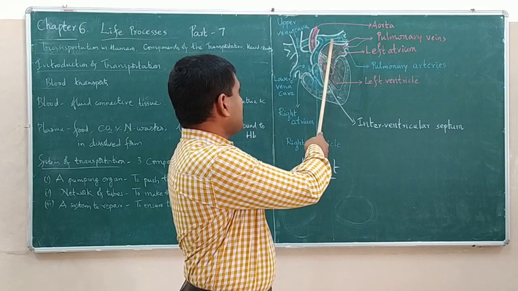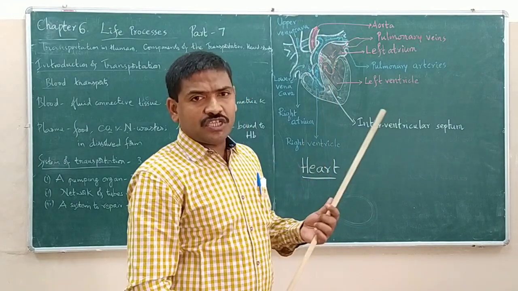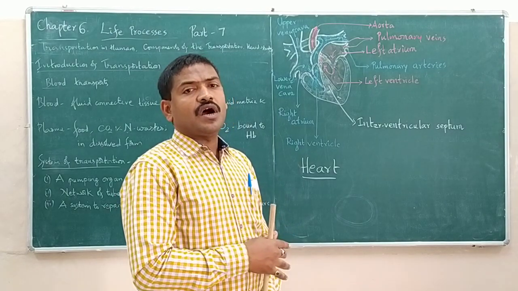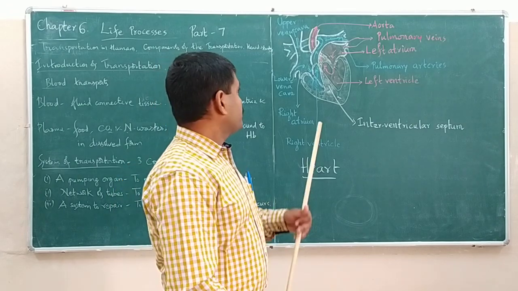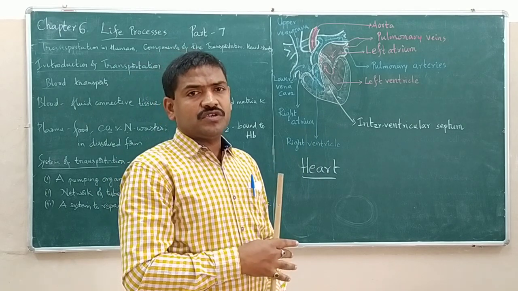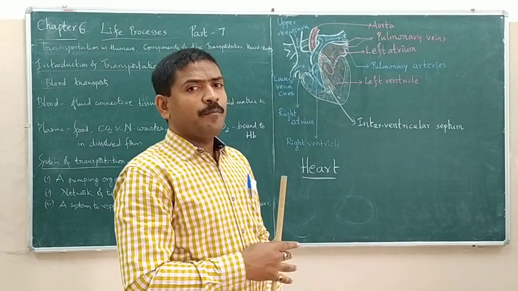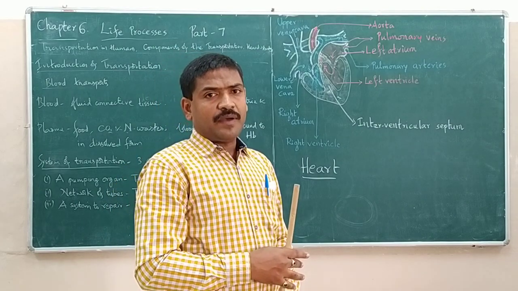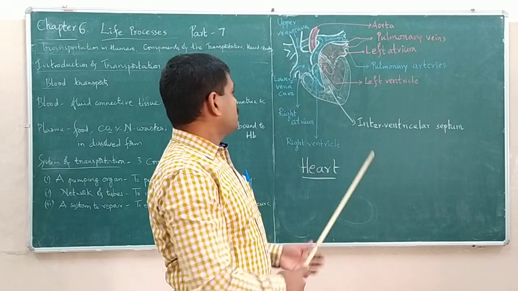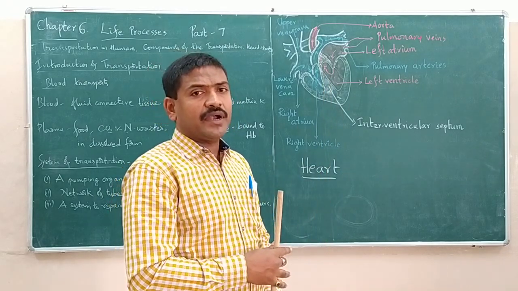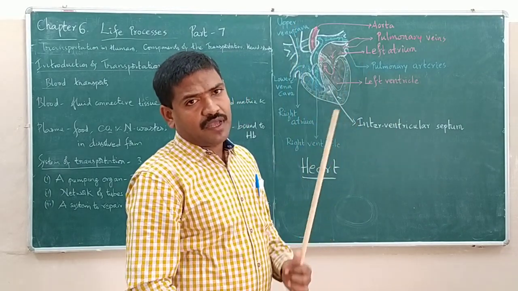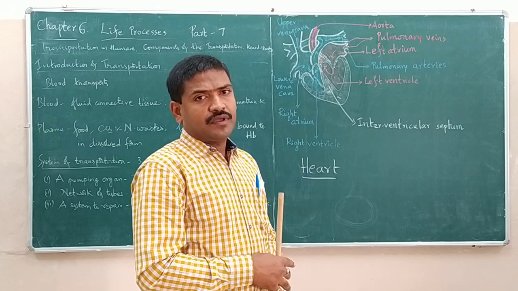The left atrium receives the oxygen-rich blood through pulmonary veins from lungs. And the right atrium receives the CO2-rich blood, or carbon dioxide-rich blood, through upper and lower vena cava.